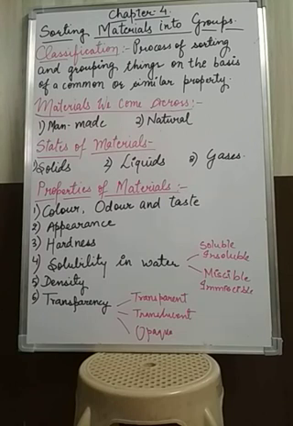Opaque objects are those by which you cannot see the other side of that particular object, and that property is known as opacity, OPACITY. Okay students, so this is all about the chapter. I hope you understood it and just revise it properly.